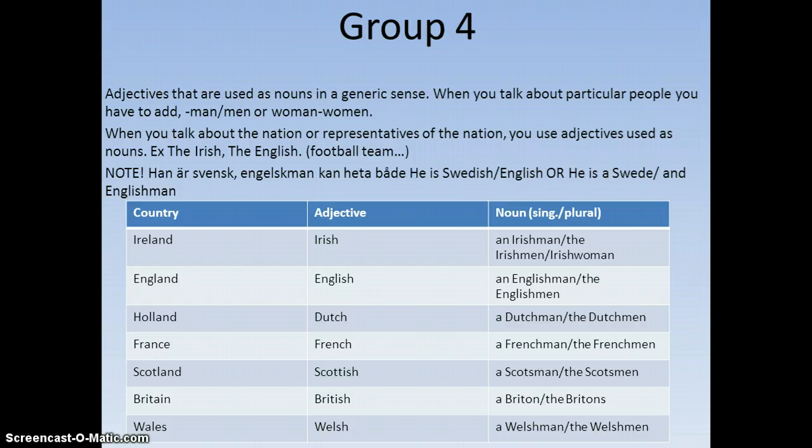Holland is Dutch, a Dutchman or the Dutchman. France is French, a Frenchman or the Frenchman. Scotland, Scottish, a Scotsman or the Scotsman. Britain, British, a Briton or the Britons. Wales, you have the adjective Welsh and a Welshman or the Welshman. And that ends this lecture about nationalities.